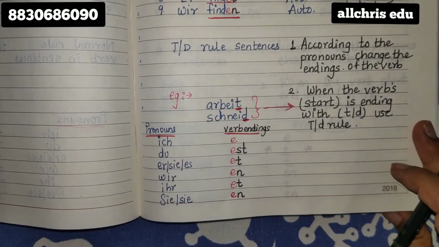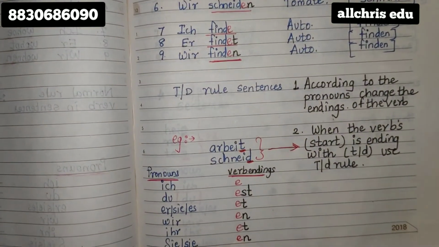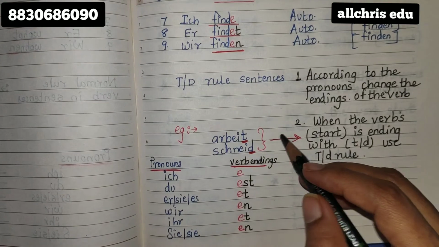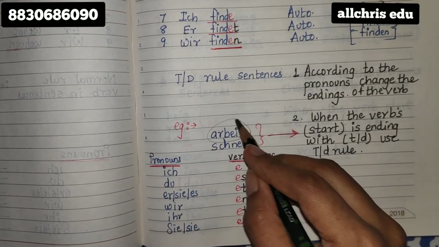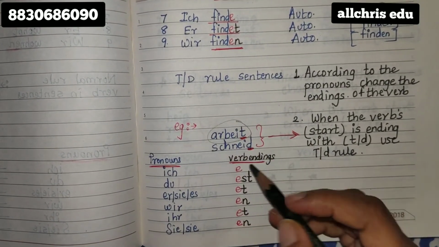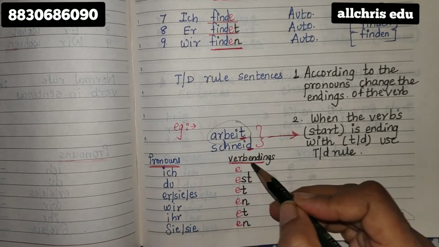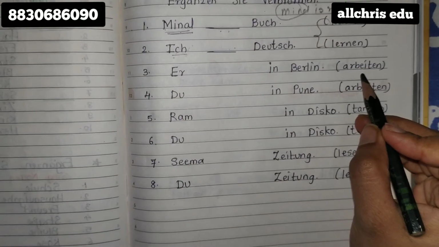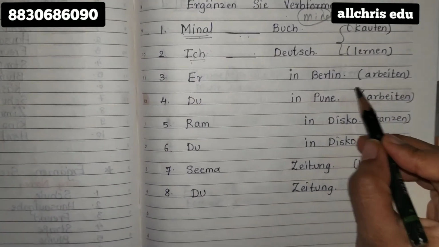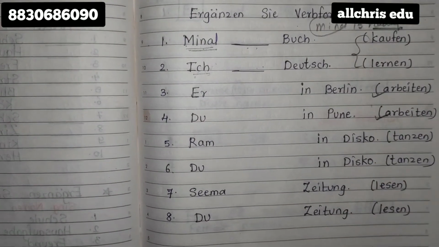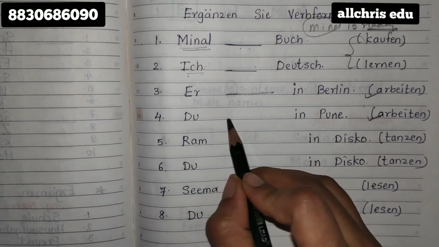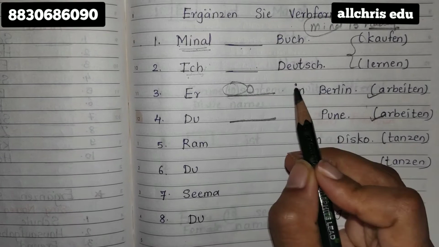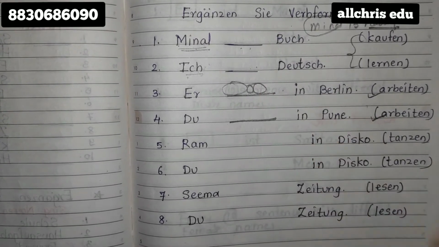Then I have given you this rule over here. So TD rule, according to the pronoun, change the verb endings. In the TD rule, the stem ends with t or d, and then you have to put e everywhere first and then st. I have given you some examples of the TD rule over here. So here and here, please apply the TD rule according to the pronoun with three different colors: the stem, then the e alphabet in red, and the endings in black color.